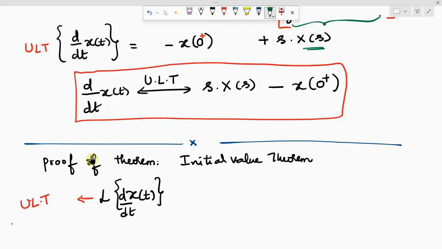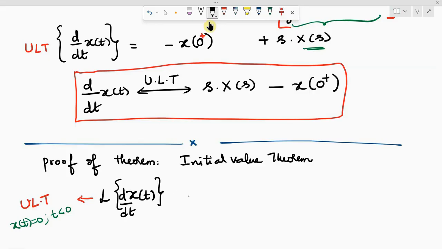Because x of t is 0 for t less than 0, right, because it was mentioned that x of t is equal to 0 for t less than 0. So it is clear that since x of t is equal to 0 for t less than 0, this Laplace transform is meant for finding the unilateral Laplace transform of the time differentiation of x of t.